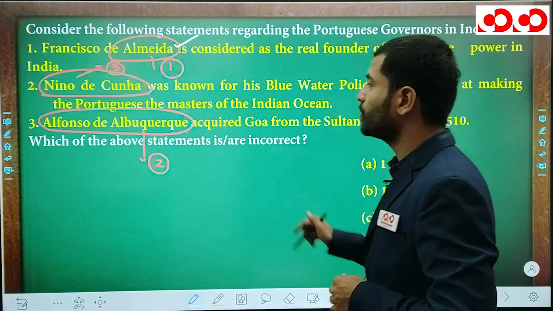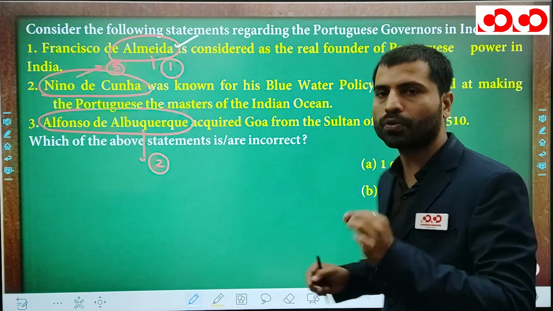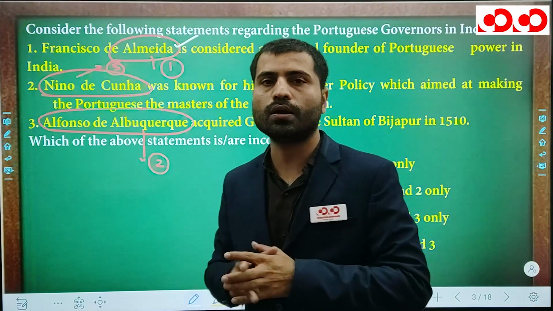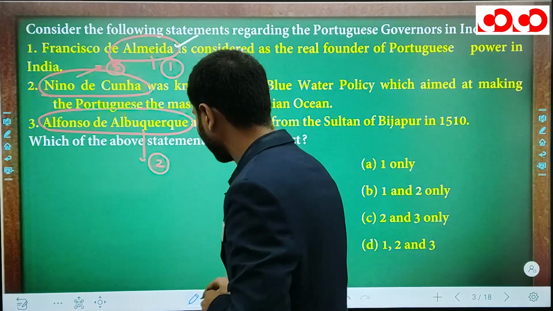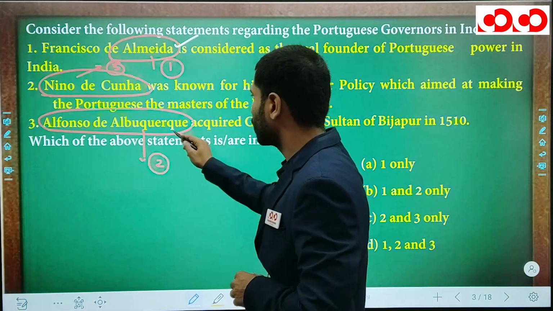Almeida specially emphasizes the sea. This is the main important point about Almeida. Remember, Almeida launched the Blue Water Policy. The next governor was Alfonso de Albuquerque. Okay, now we have to discuss Albuquerque.